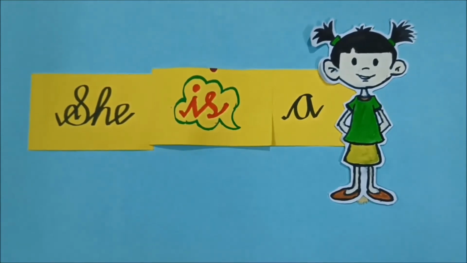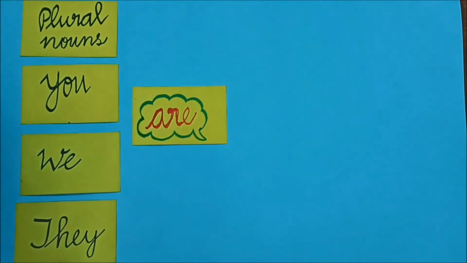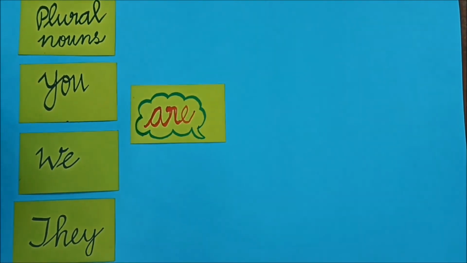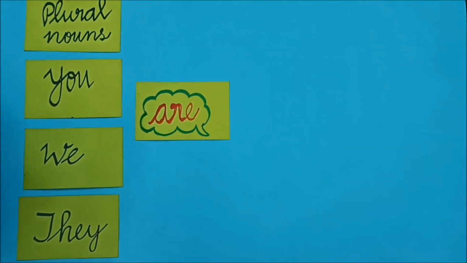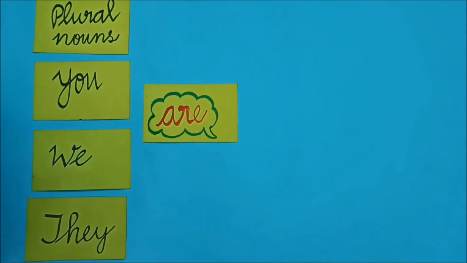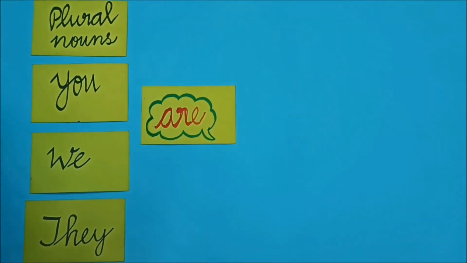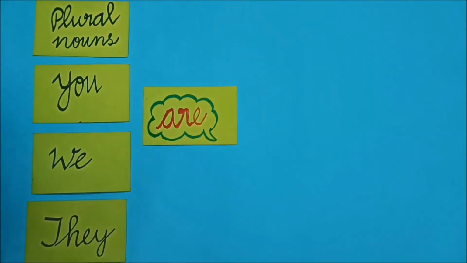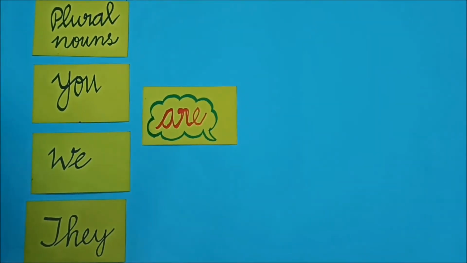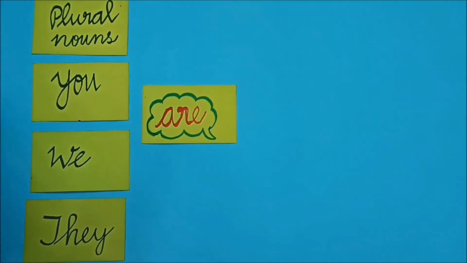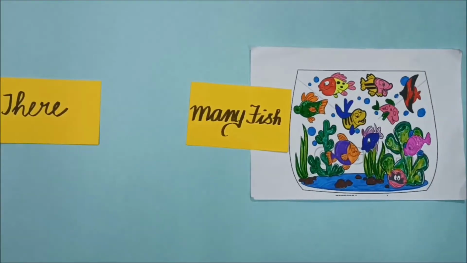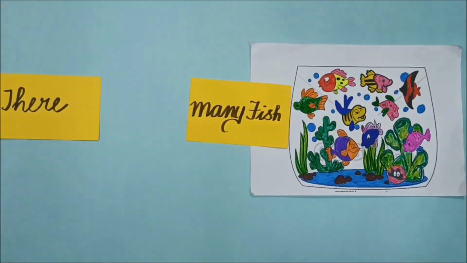Have you understood? We use "are" when we speak about more than one thing. It means plural nouns, and we have to use "are" with you, we, they. For example, there dash many fish.